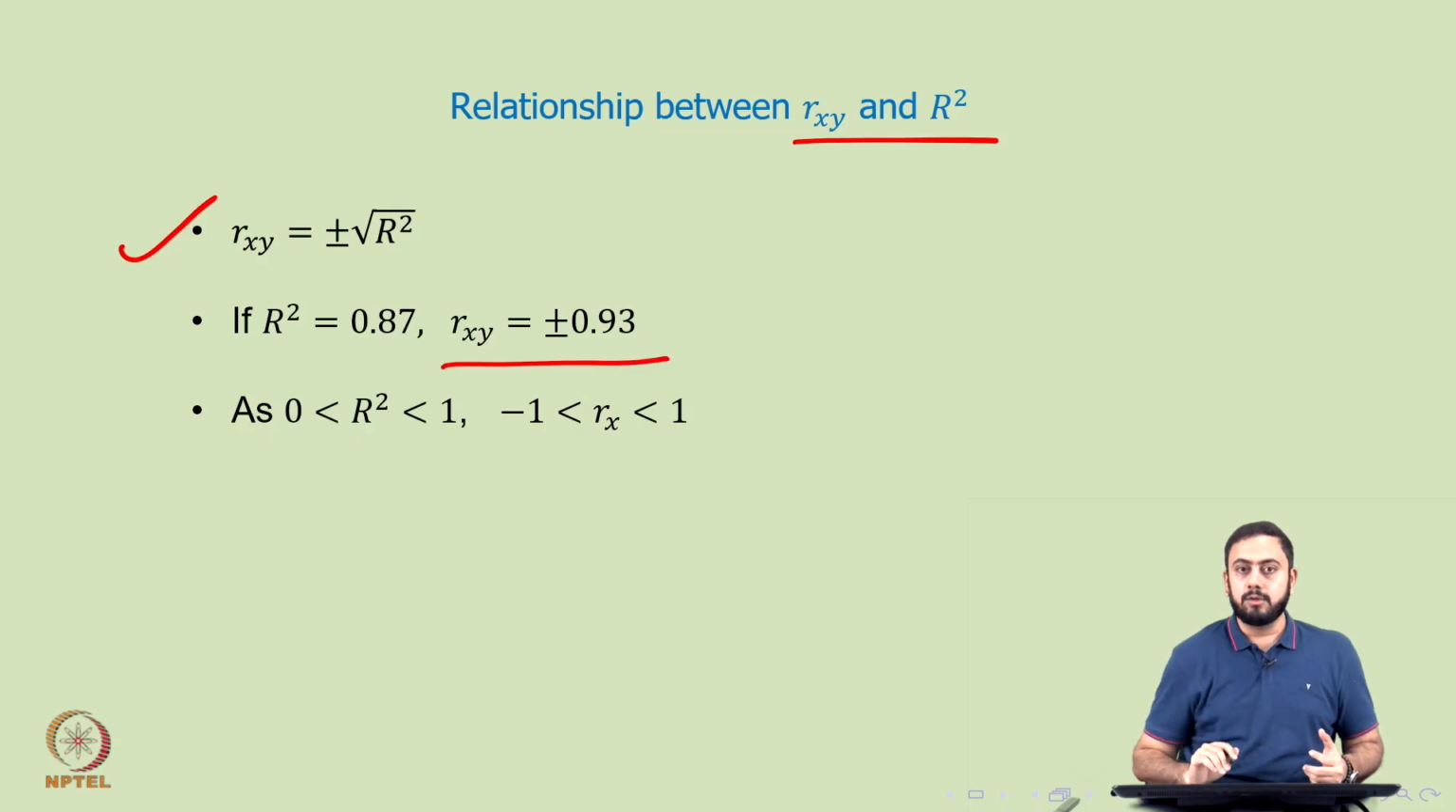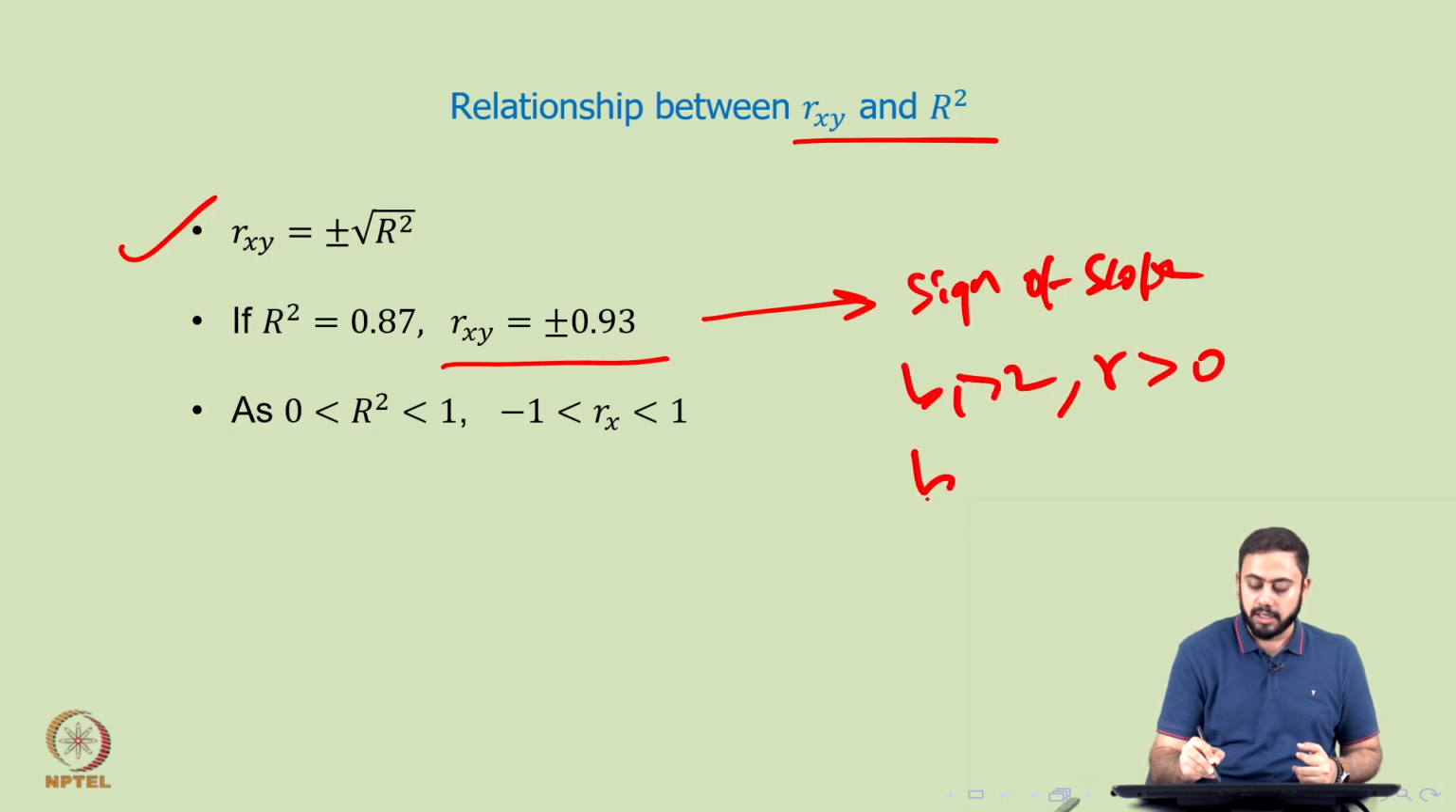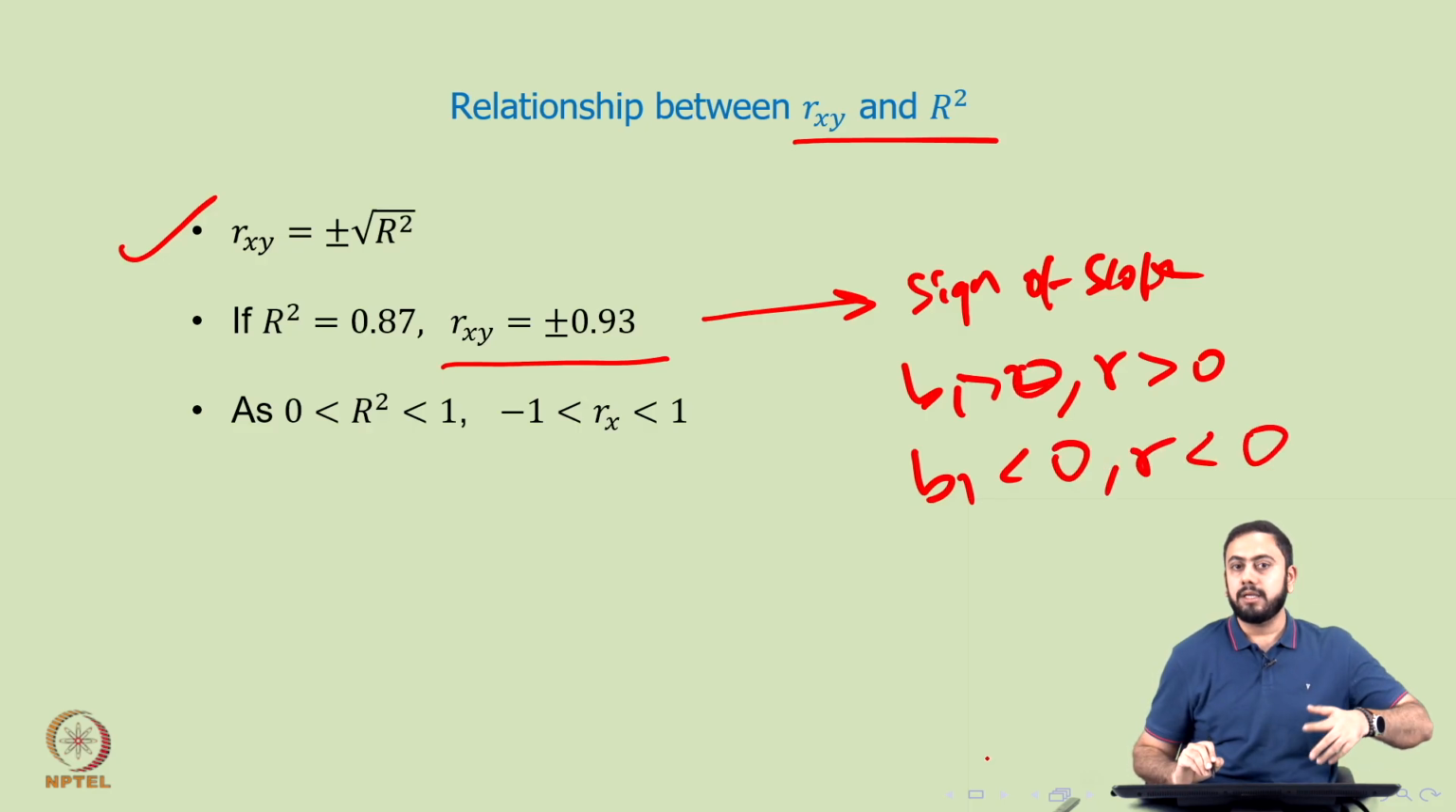Now, how do you decide whether the correlation is positive or negative? As we discussed in the last session as well, the sign of the correlation is implied by the sign of the slope, so the sign of B1. If B1 is positive, my correlation is also positive. If B1 is negative, my correlation is also negative. So, as long as your trend is upward, you have an upward sloping trend and your slope is positive, my correlation is also positive. And as long as your slope is negative, or you have a negative trend, my correlation is also negative.